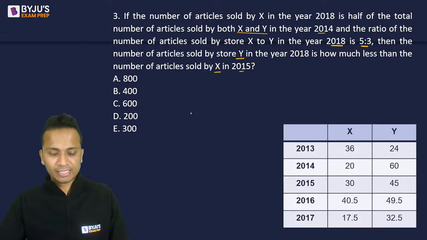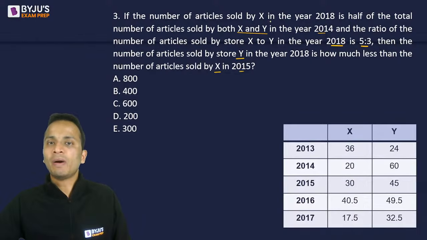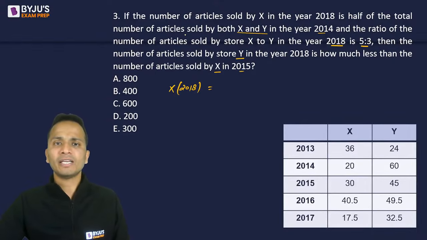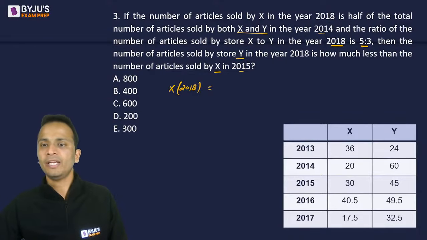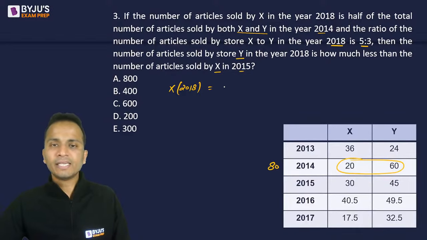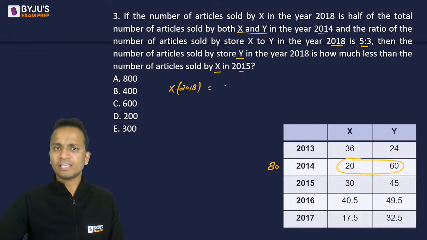Okay. So let's start this slowly. All right. Now, number of articles sold by X in the year 2018 is equal to half the number of articles sold by both X and Y in 2014. So together X and Y sold 80. Okay. So X in 2018 will be half of this number, that is 40.